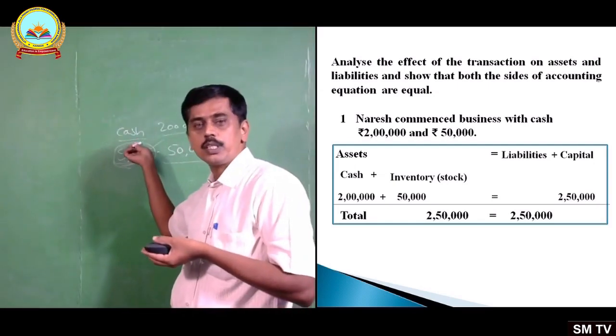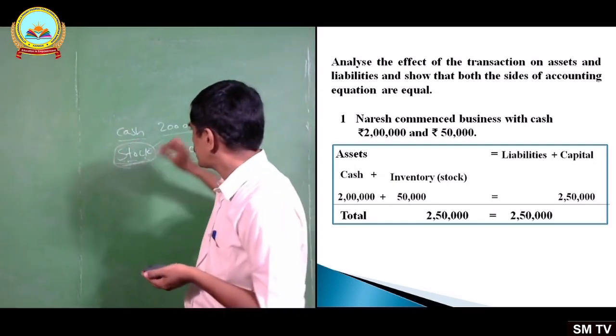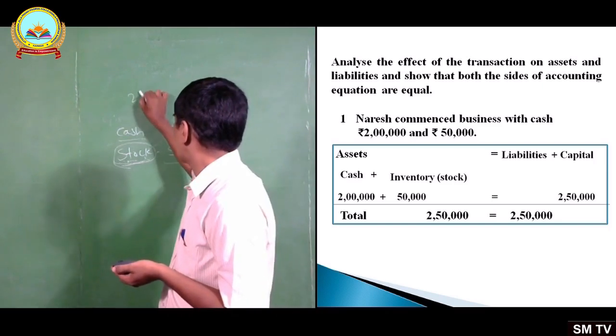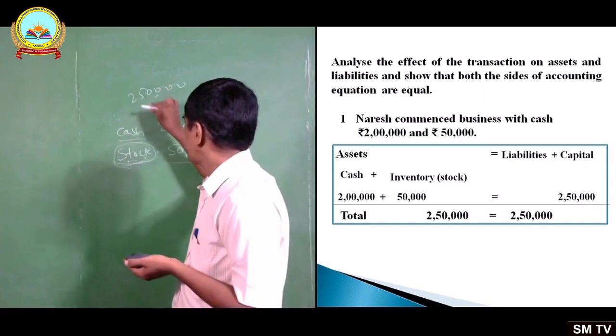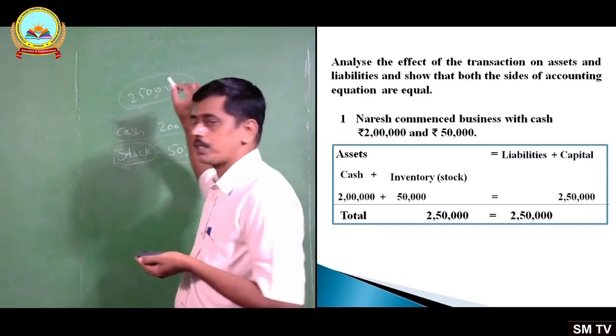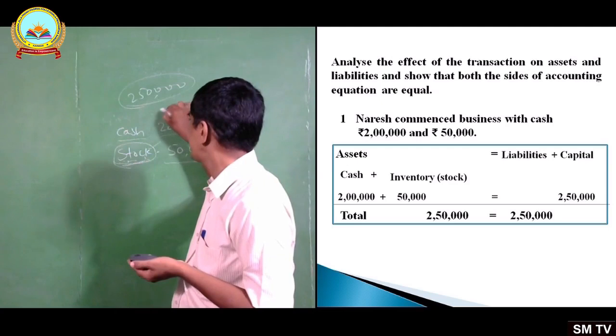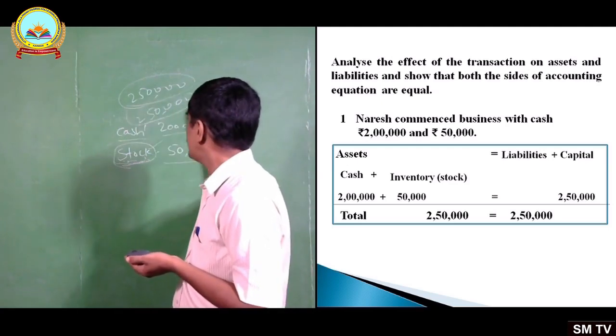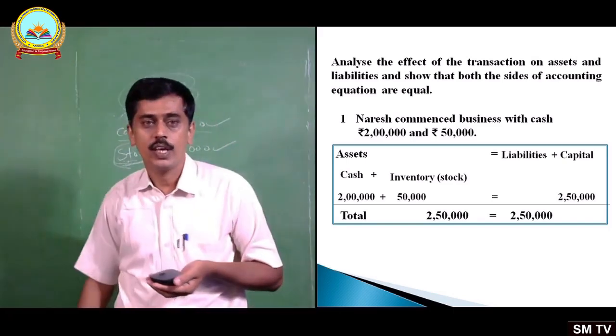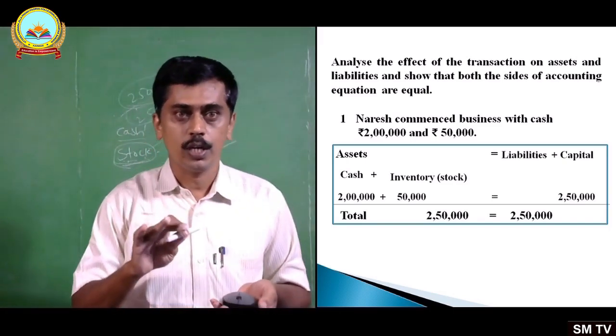the assets of the business. What does the accounting equation say? Assets of the business are always equal to liabilities plus capital. Here assets 2,50,000, liabilities nil, capital 2,50,000, and these two aspects are always equal. I hope you got it.